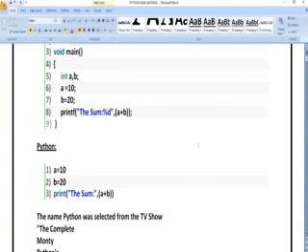Now just see how to write addition of two numbers in Python programming. Here a is equal to 10 I have initialized, and b is equal to 20 I have initialized. Next, print the sum. Whatever you have written in double quotes, that statement will be printed as it is without any change. The sum comma a plus b, here I have given a plus b because I have declared the values in a and b itself. If you declare the values as p is equal to 10, q is equal to 20, then you have to write the variables p and q.